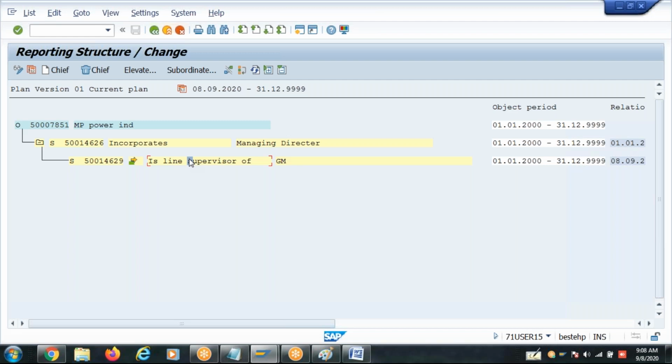Okay, sir. Sir, you mentioned in one class that we can use a customized infotype in organizational assignment. With the help of that, can we assign directly, sir? Because some of the positions won't report to MD directly. So line 2 would be like MD. If we want to cut that MD part, can I put the same position one level down, sir?